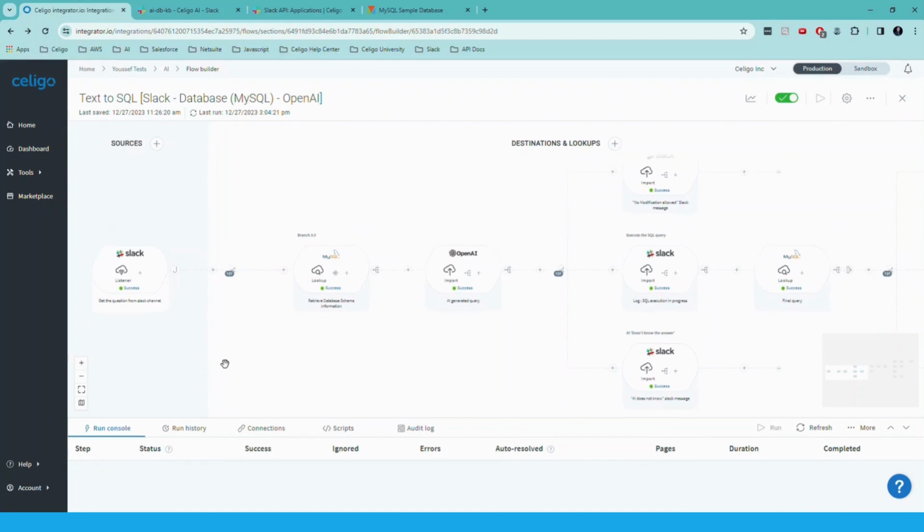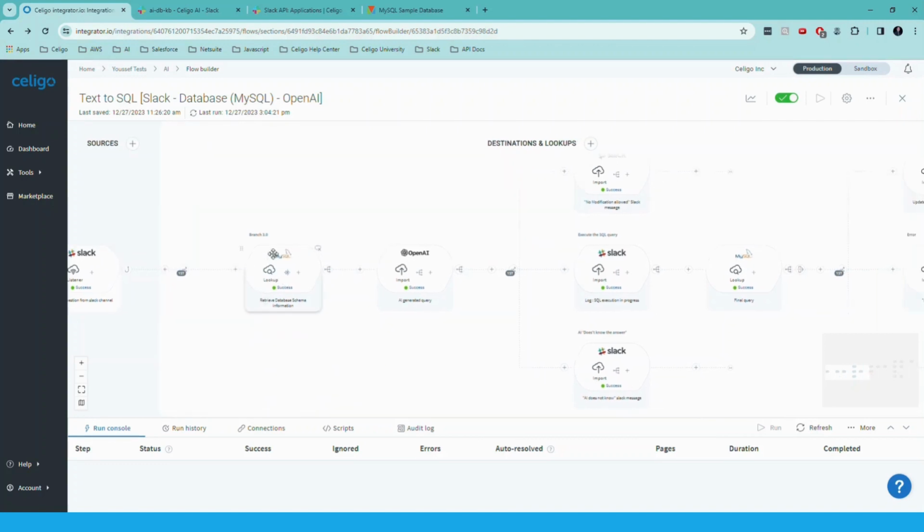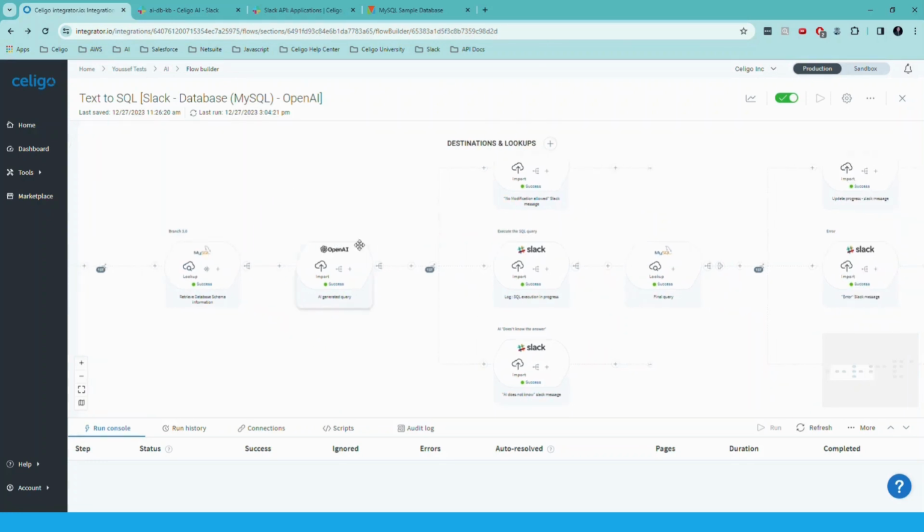So if we go back to the flow, this is a text to SQL. We are using Slack, database, MySQL, and OpenAI. So as I said, we will listen to the events happening from that Slack channel. We will apply some logic where we are filtering out some messages that are not related to our Slack channel, and reformatting and restructuring our data. Next step is basically retrieving the information from the database about the database itself, like what are the tables that we are going to use, the column names and the schema, and we are sending everything to the OpenAI.